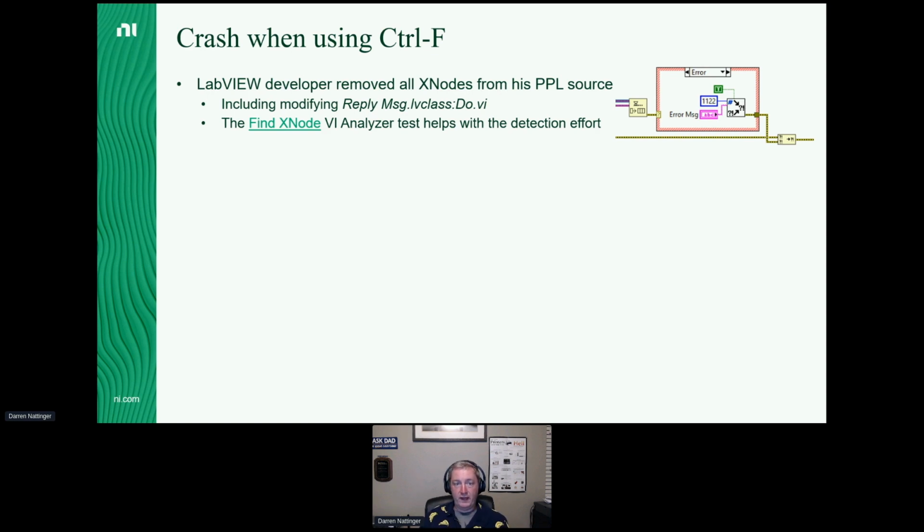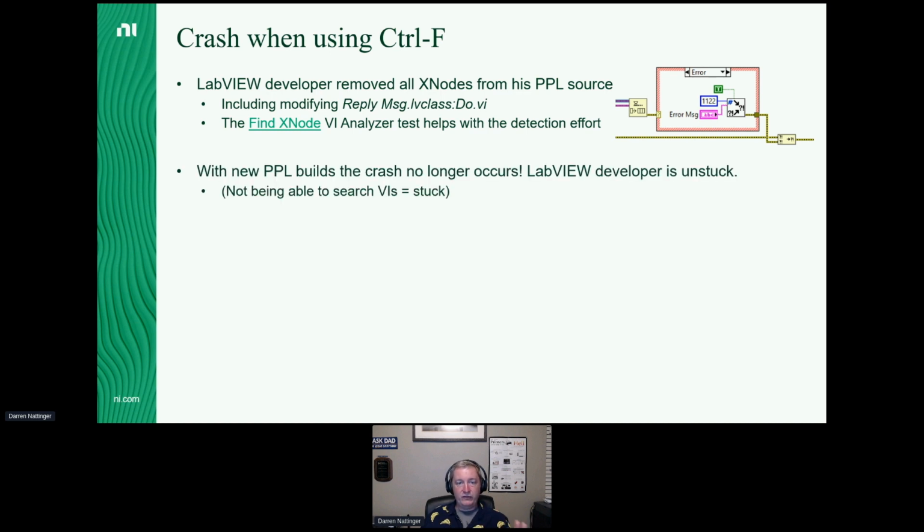But he also had in his code, there were places in his PPLs that he was building where he was calling match regular expression, which, as you know, is an X node. And so he was finding that even that was causing crashes with his Control F. So then he went through that code, got rid of the match regular expression. There is a VI Analyzer test that can help you find all the X nodes in your code. He replaced them. And once he got rid of all the X nodes in his hierarchy, the crash no longer occurred. Control F worked just fine. The developer is officially unstuck.